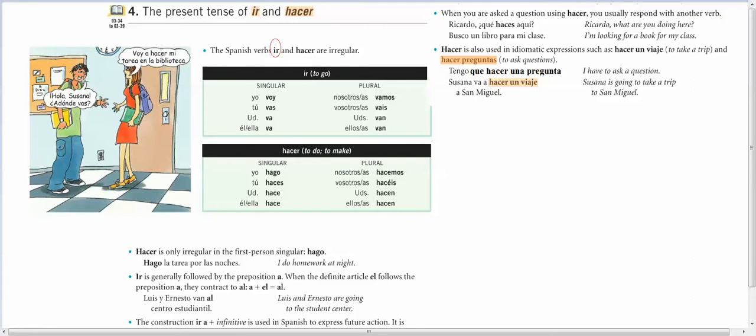As you can see over here, hola Susana, ¿dónde vas? Voy a hacer mi tarea en la biblioteca. So he says, hola Susana, where are you going? I'm going to do my homework at the library.